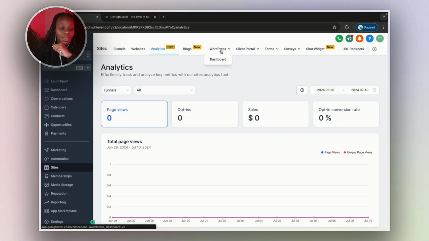Blogs, WordPress: you can have WordPress connected with GHL if you already have WordPress. You have a client portal which is linked to your membership area. I'm going to go through here, forms. If you're building forms for your website, this is where you build them. Same with surveys, they work the same.